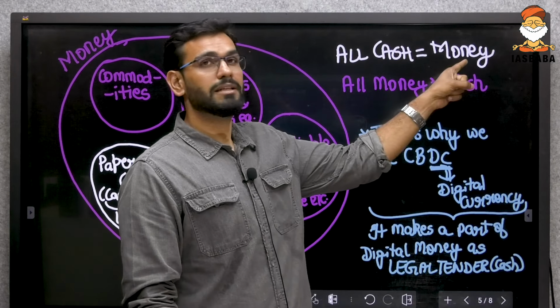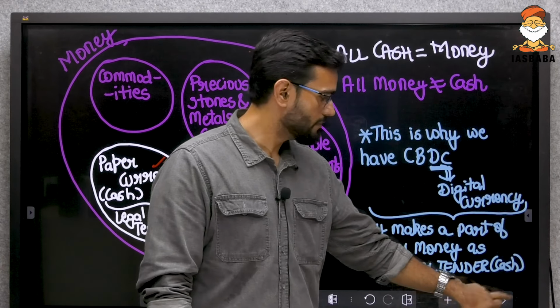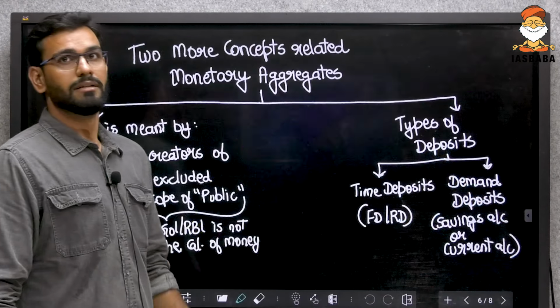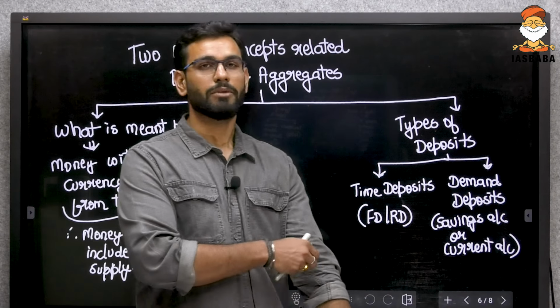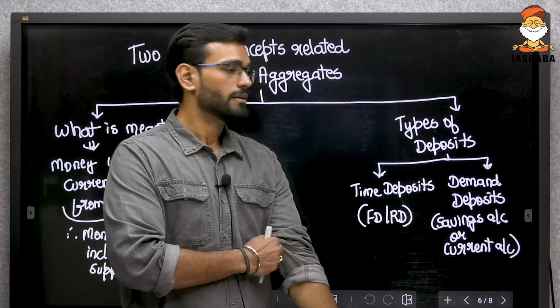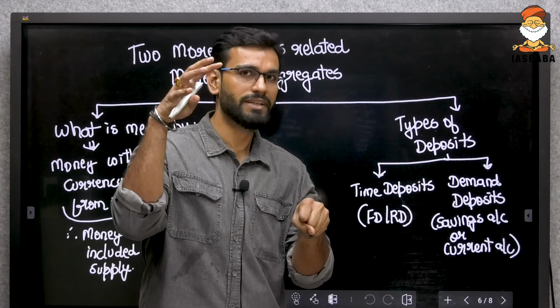So all cash is money, but not all money is cash. Please remember that. Then moving on. Before we go ahead, two more concepts related to monetary aggregates. I hope you remember who creates money in an economy? RBI by printing cash and banks by giving credit.